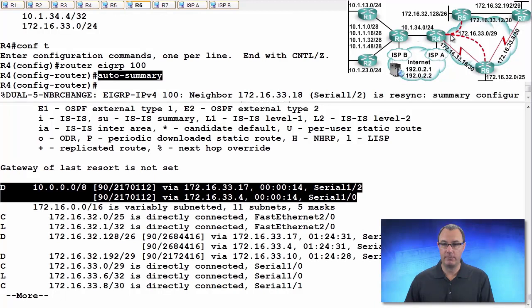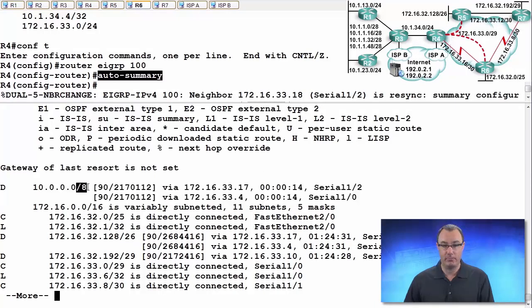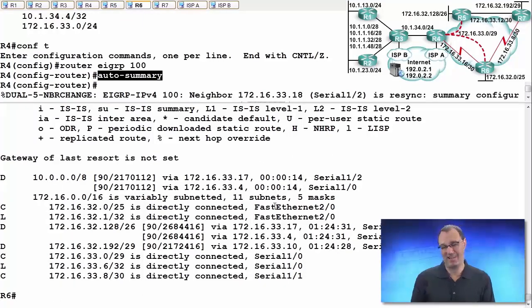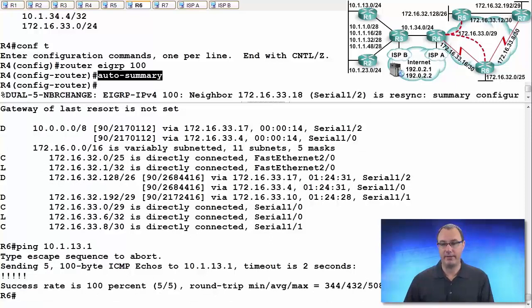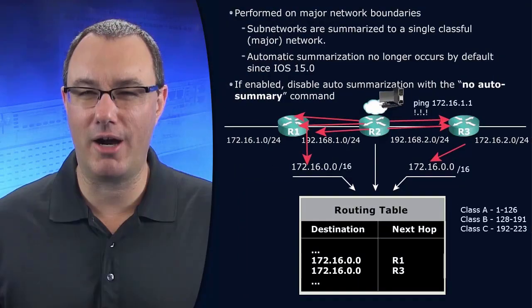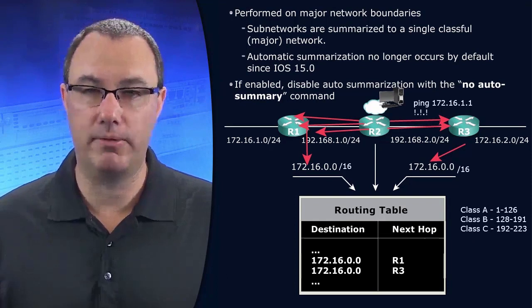It's leaving the 10 space, so I'm going to summarize it to the class A mask of /8. Do I still have reachability? I think so. So in this case, it's not a total disaster, but I never want automatic summarization on because you're rolling the dice. You do not want to take chances with your routing table.